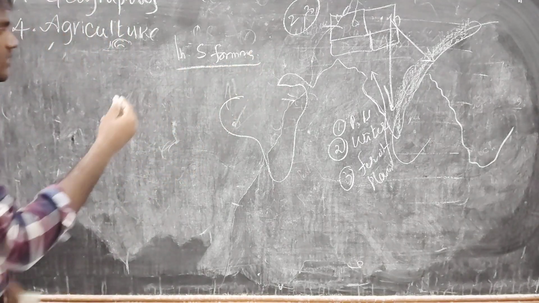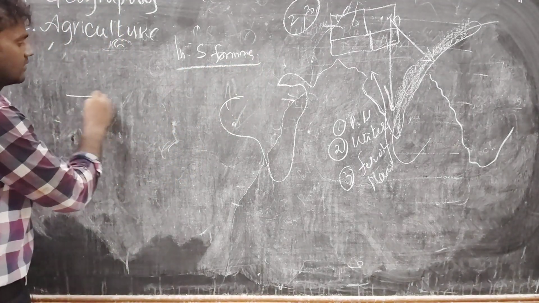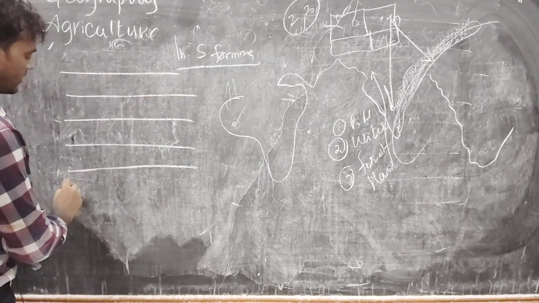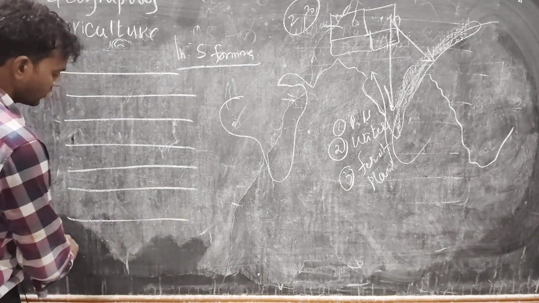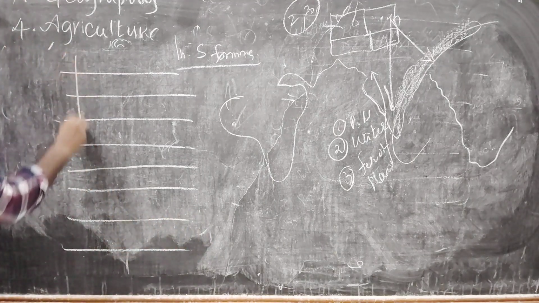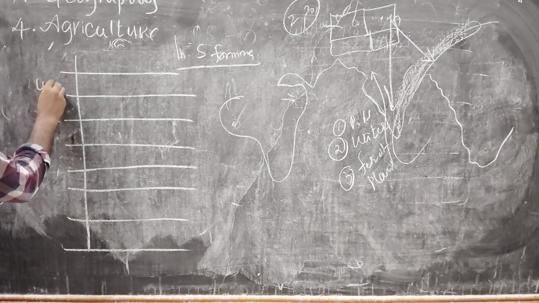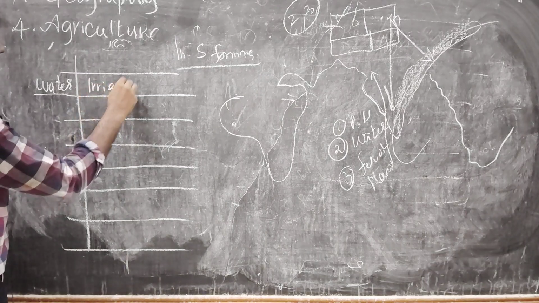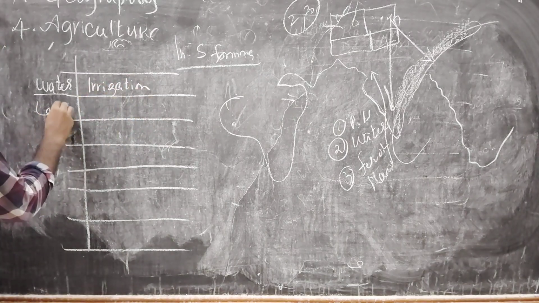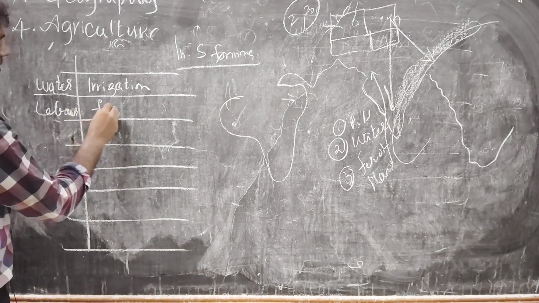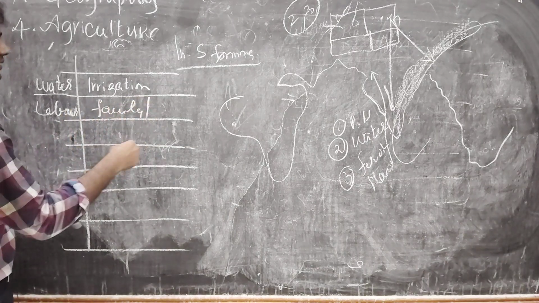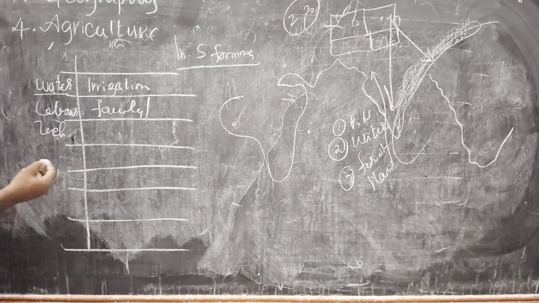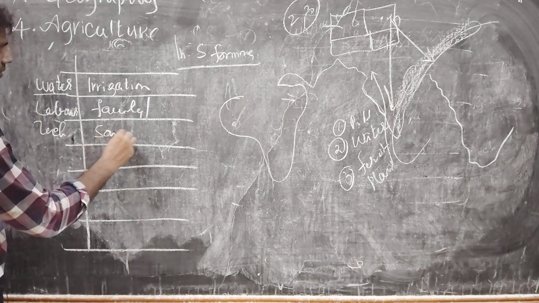See here, already we discussed. If you want to cultivate anything, what do we need? We need water, and then labor, and then transport, and then technology. See here, for water purpose, they never depend on rain. They depend on the irrigation. They provide irrigation for the crop. Labor, it is a labor intensive crop also, but the family members participate in the work, as agriculture labor. Coming to technology, sometimes it is not fully developed. Sometimes they use technology. Otherwise, manual labor they do.